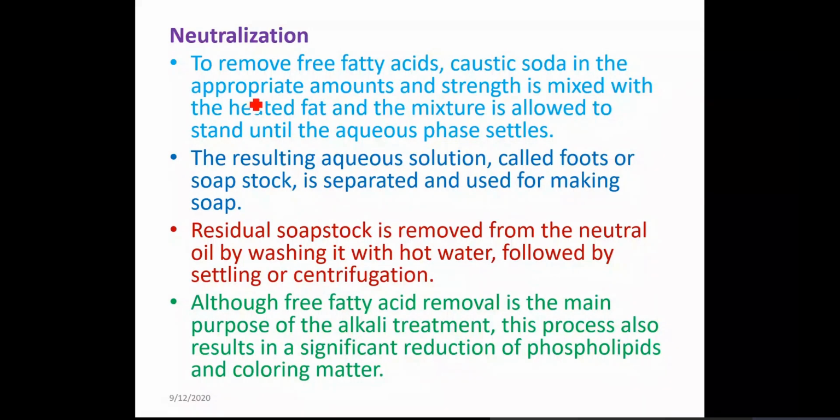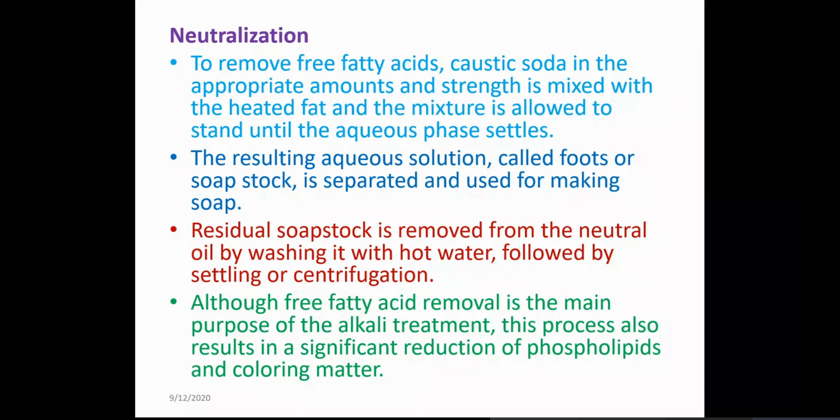Why am I saying appropriate? Because some seeds might be very fresh, and then they might not have a very high amount of fatty acid generated. Generally, the big good multinational companies tie up with the farmers. The moment the harvesting is done, they take those seeds and process them, and storage is not recommended.